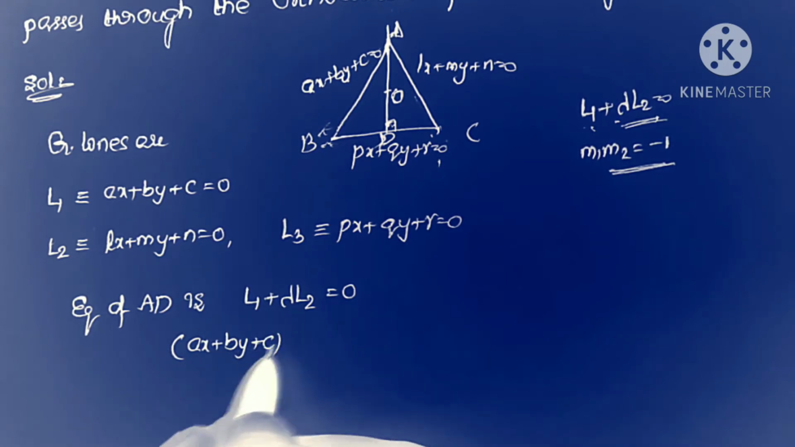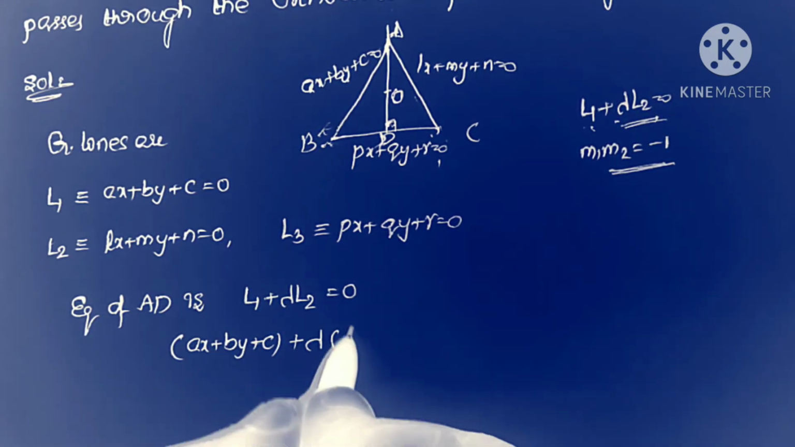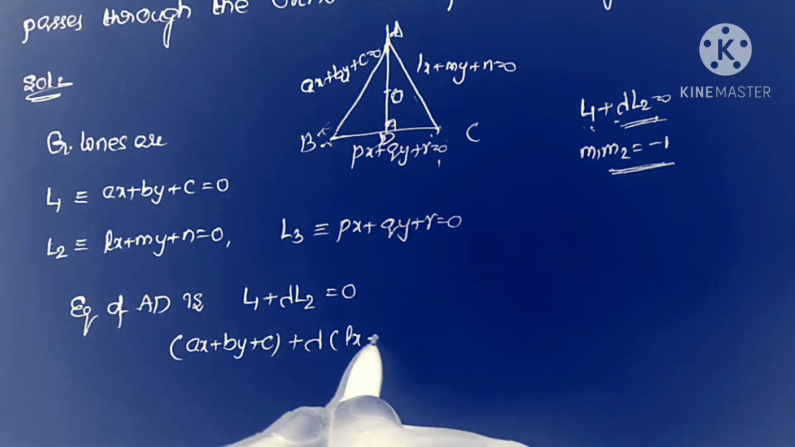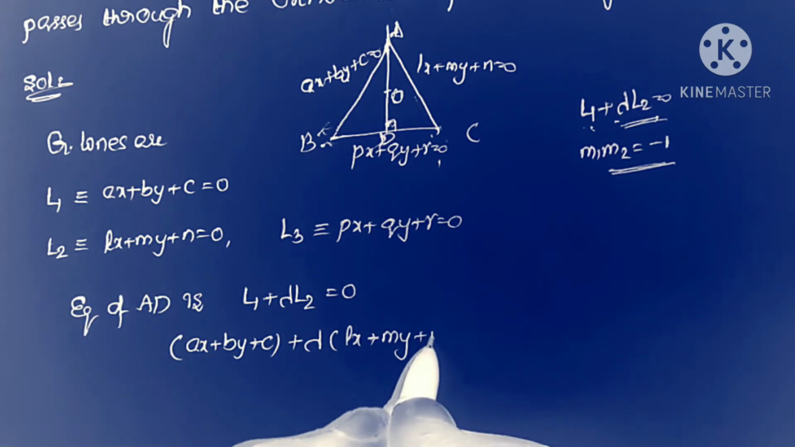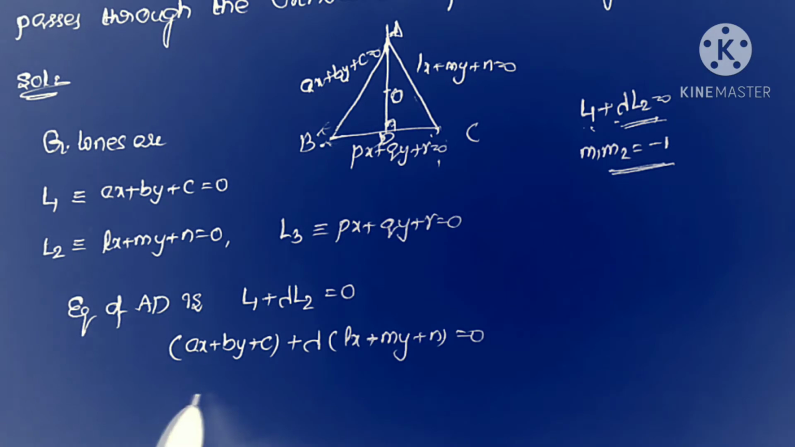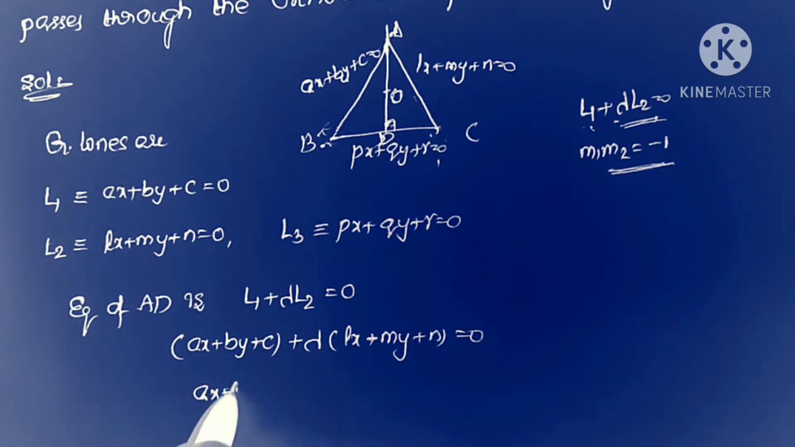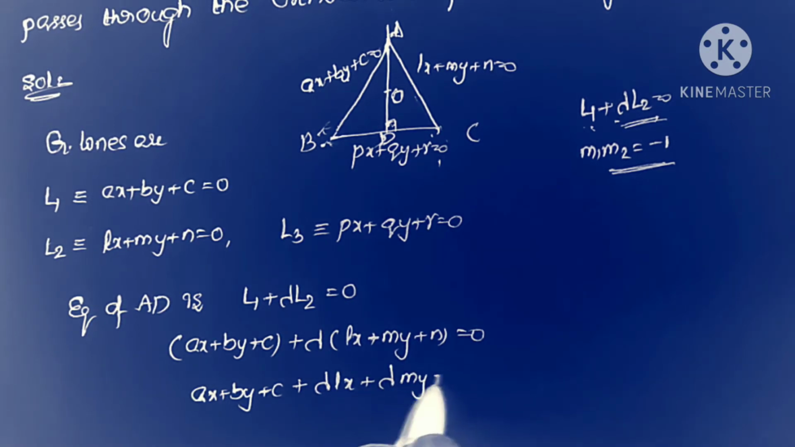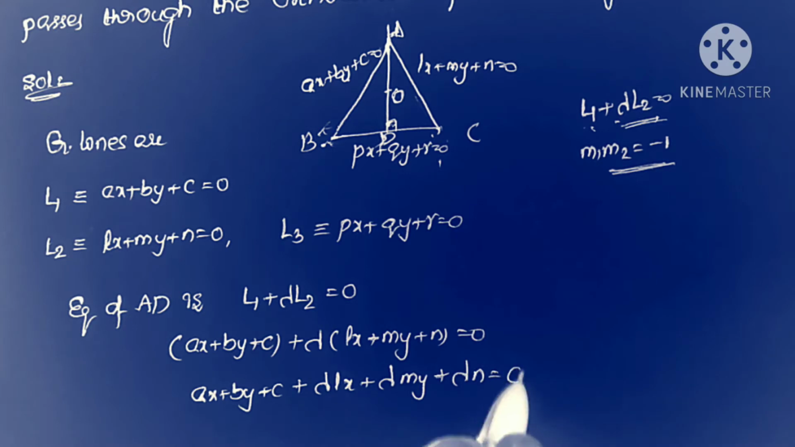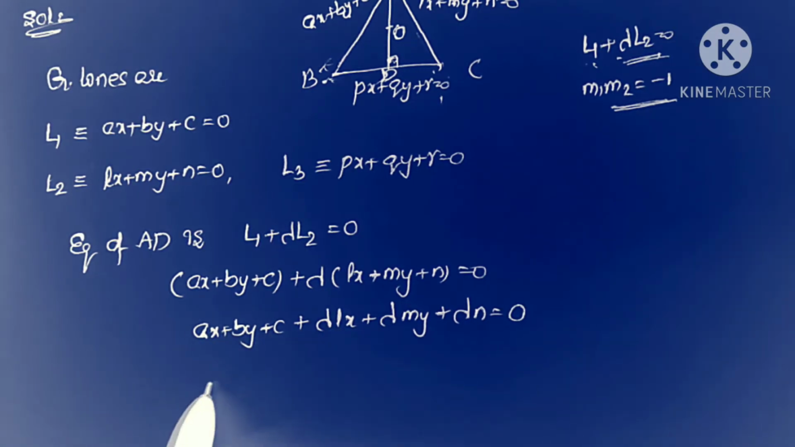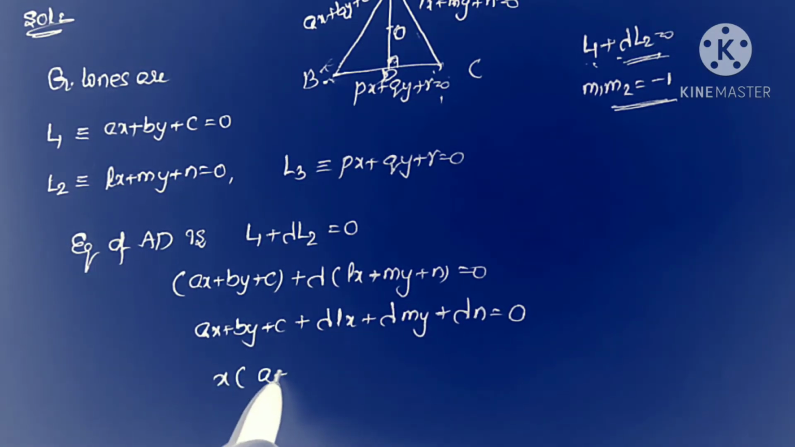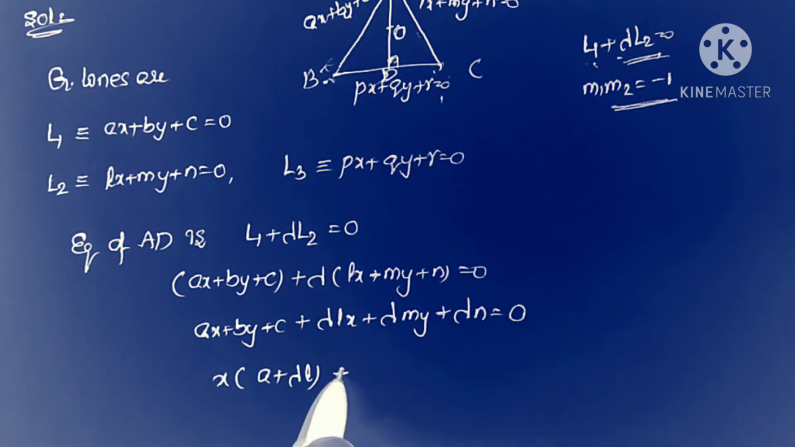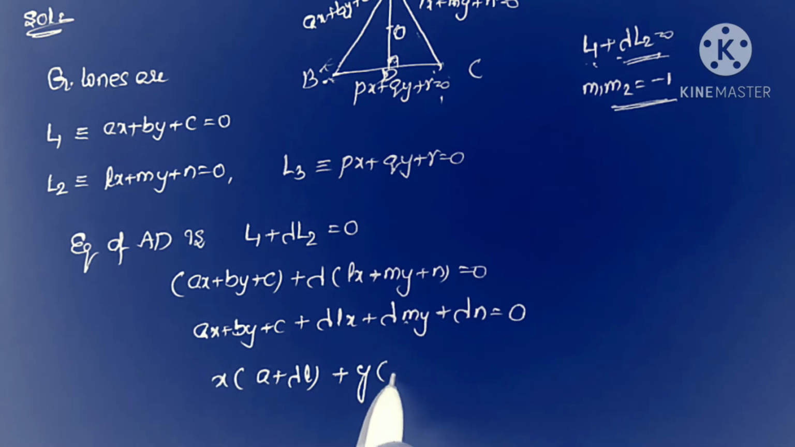So ax plus by plus c plus lambda into L2 value, this is L2, Lx plus my plus n equal to 0. Now taking the product here, this is ax plus by plus c plus lambda into Lx plus lambda into my plus lambda into n is equal to 0. Now first taking x common here, so this is x into a plus lambda L, plus taking y common here, then we get y into b plus lambda m.